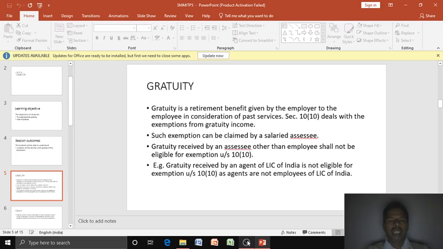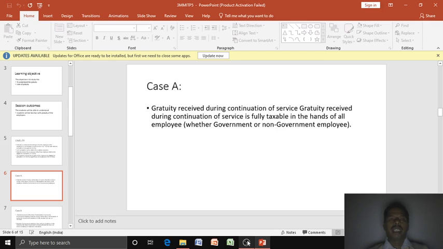Therefore, agency is different, employment is different. They are not eligible for exemption of gratuity from income tax under section 10, subsection 10.